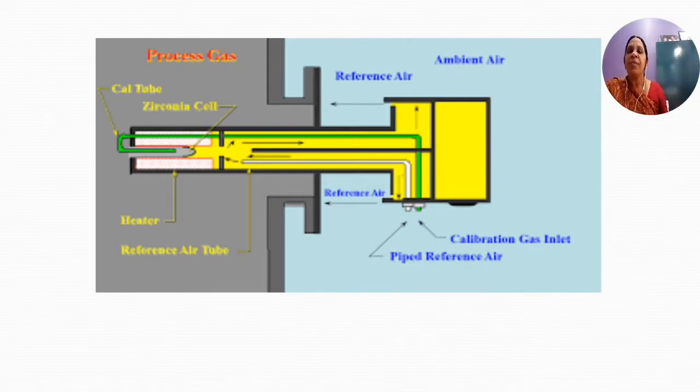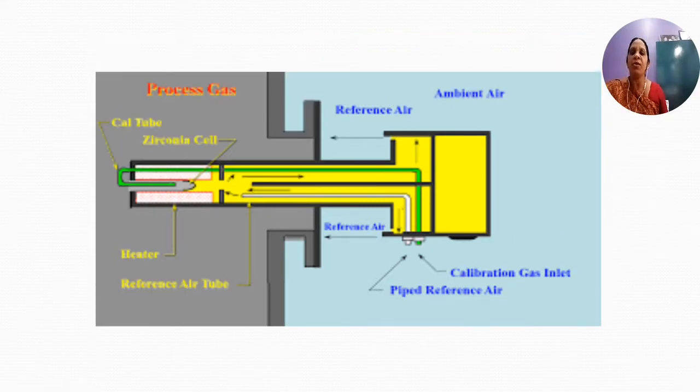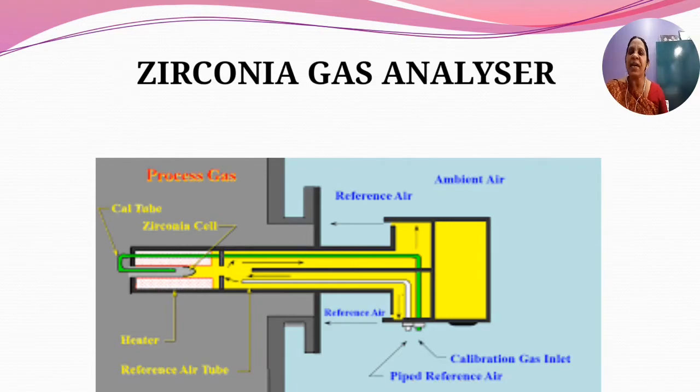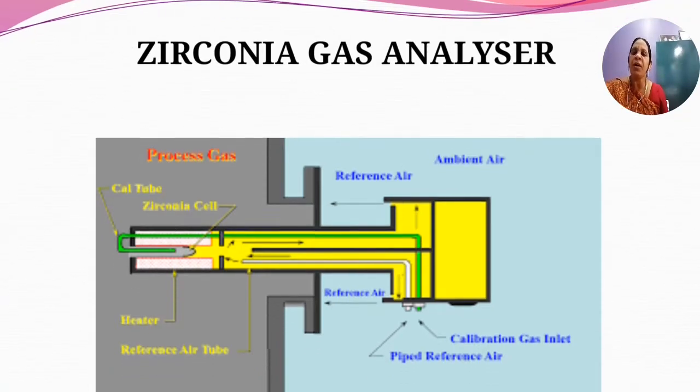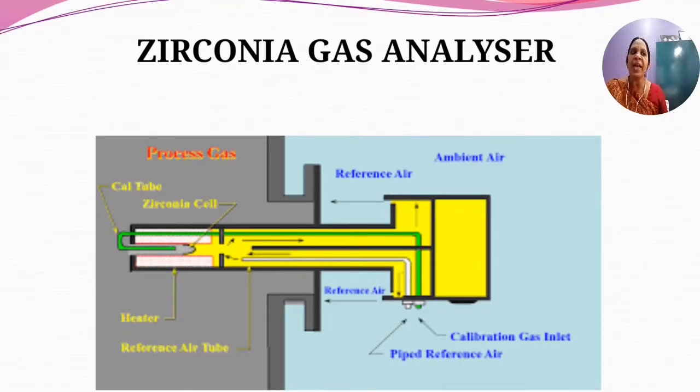So this is the picture of your zirconia gas analyzer. Centrally, you have your zirconia cell. You have the reference air tube and a heater element to heat the zirconium cell, and you have an inlet for reference air and an inlet for the sample. So this is the figure of your zirconia gas analyzer.